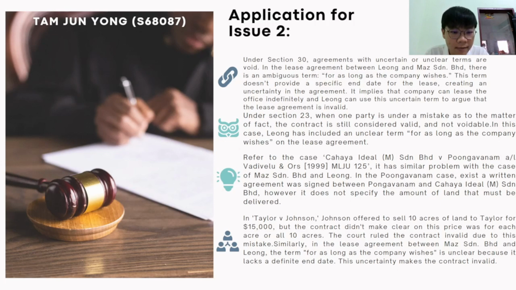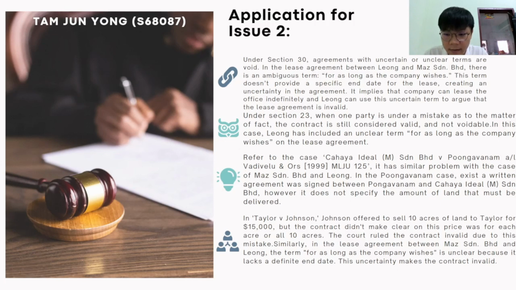However, it doesn't specify the amount of land that must be delivered. In Taylor versus Johnson, Johnson offered to sell 10 acres of land to Taylor at the price of 50,000, but the contract didn't make clear whether this price is for each acre or all 10 acres. The court ruled the contract is invalid due to this mistake.